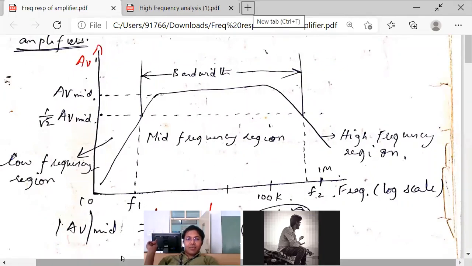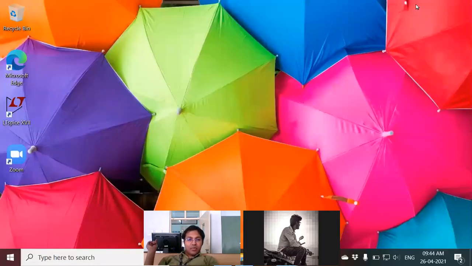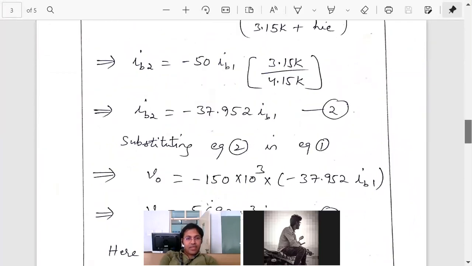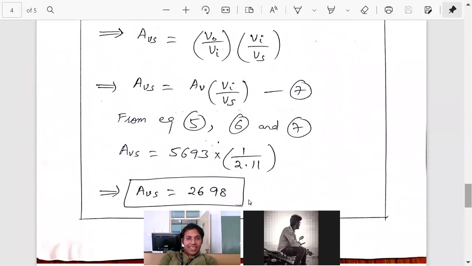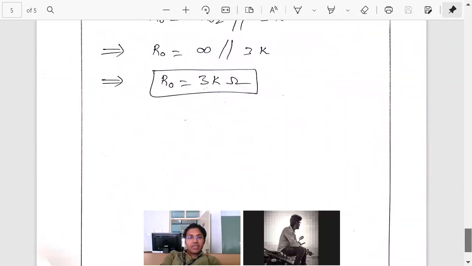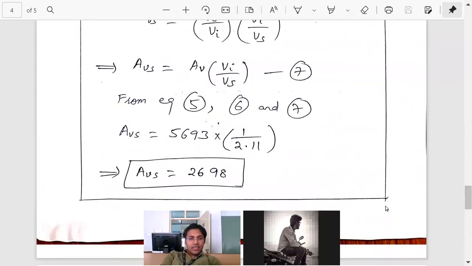We have seen this problem, the two-stage RC coupled amplifier. The voltage gain AVS was a constant. Is it changing with frequency? Is there any frequency term associated with it?